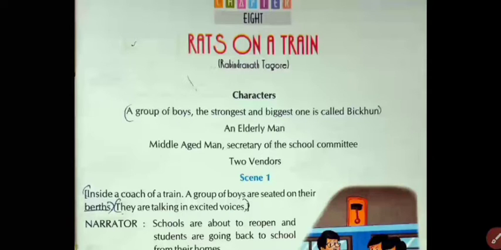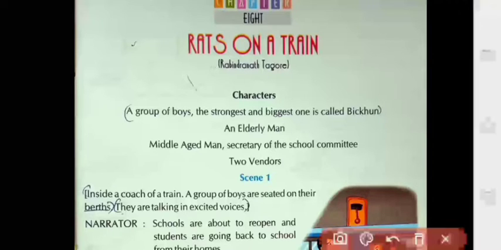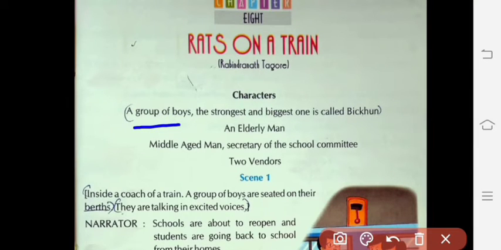This story is a humorous or laughable story that has been written by Rabindranath Tagore. There are certain characters in the story. Those are, first of all, a group of boys. The strongest one is called Bhikkhun. Then an elderly man, who is considered one of the aged persons, a middle-aged man, the secretary of the school committee, and two vendors.